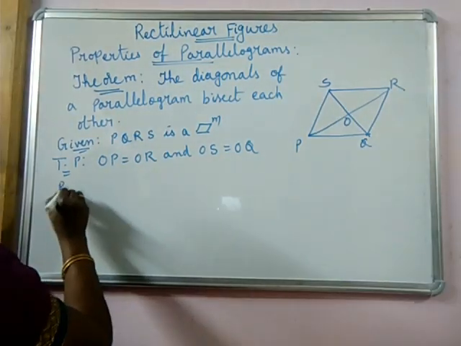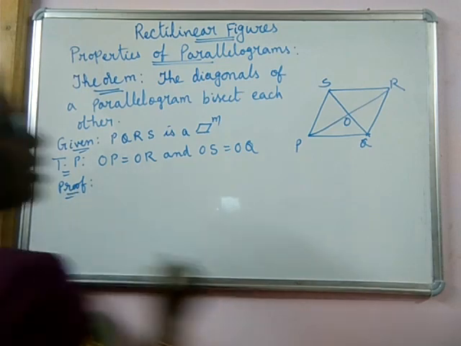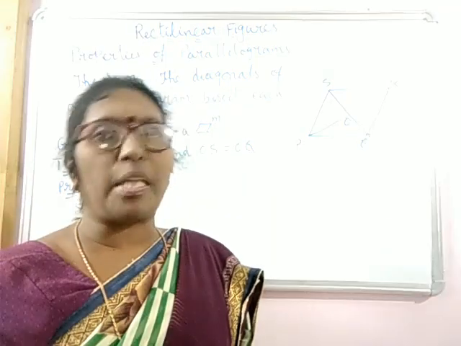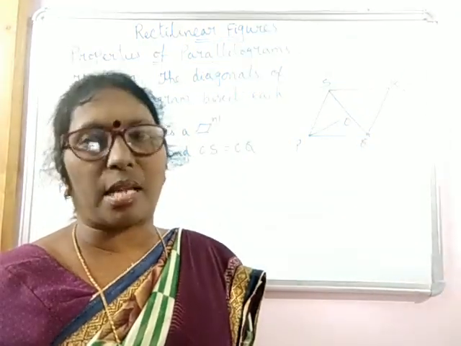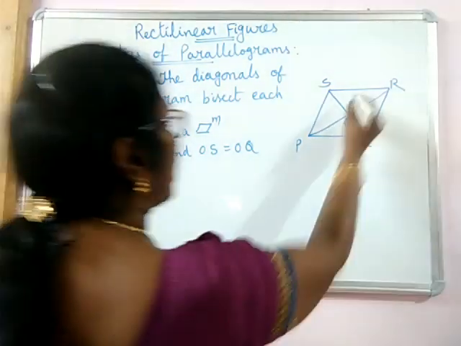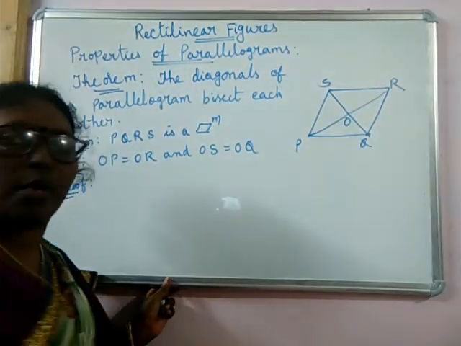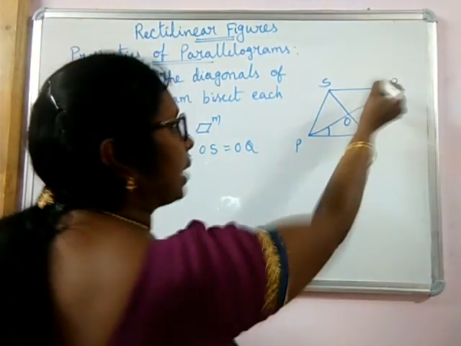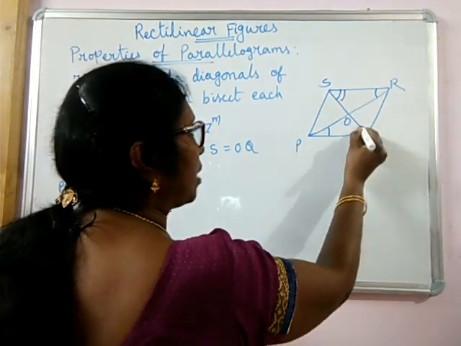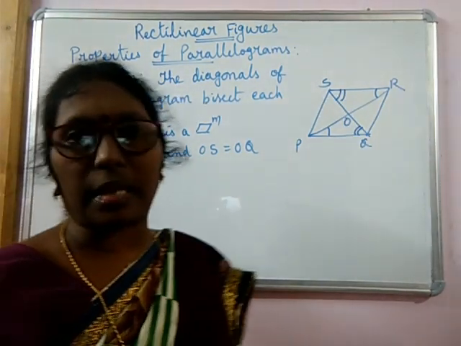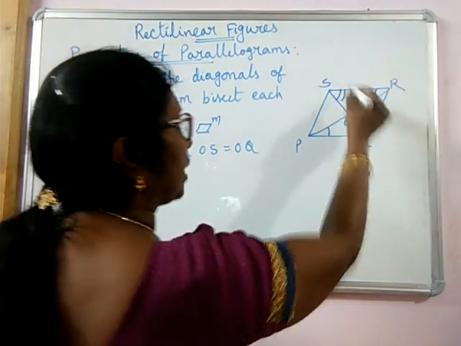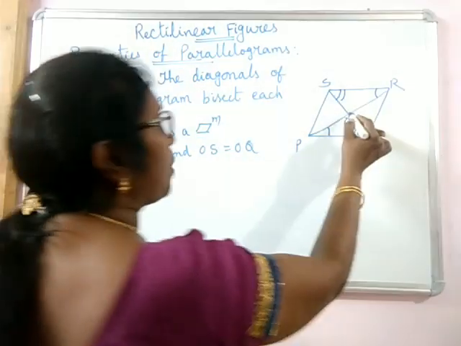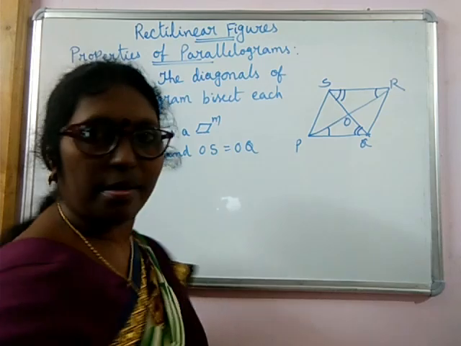So, proof. How to prove it? You see, already it is given that PQRS is a parallelogram. You know that in a parallelogram, opposite sides are equal and also parallel. So, in these two triangles, PQ is equal to SR. Yes or no? And also, this angle is equal to this angle, interior alternate angles. And this angle is also equal to this angle, interior alternate angles. And under ASA condition, you can make these two triangles congruent. Once they are congruent, by CPCTC you can show the required things.